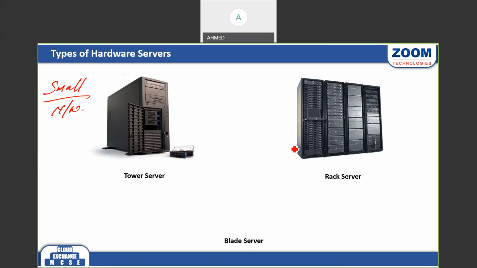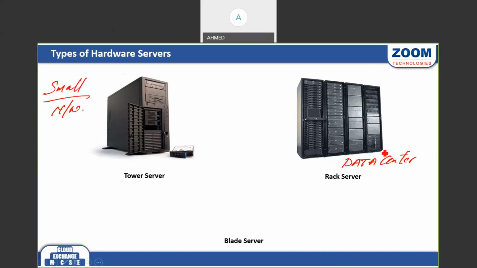But if you have a large organization like Microsoft Data Center, Google Data Center, or Amazon, lakhs of users, billions of users are connecting to these companies' servers to access resources. So these companies are running data centers, and in a data center they have racks. In those we have rack servers here. So these rack servers are used in data centers.